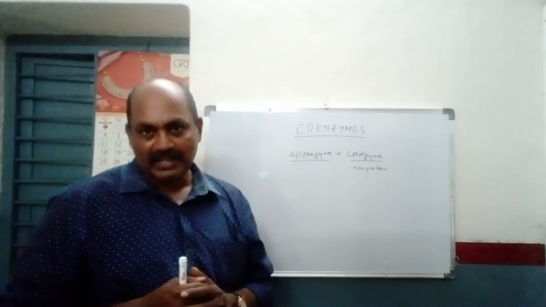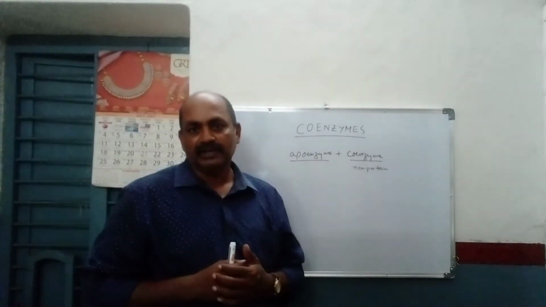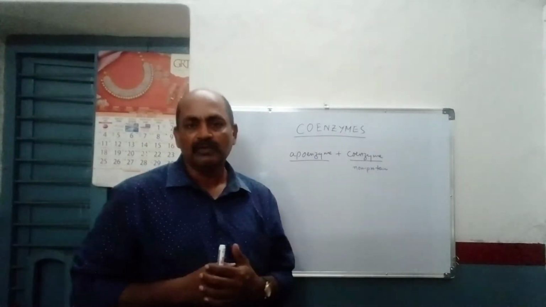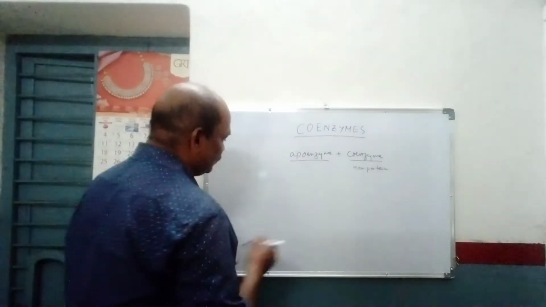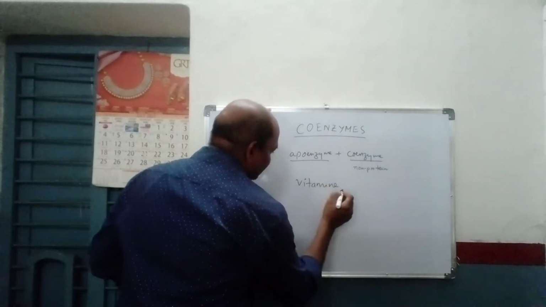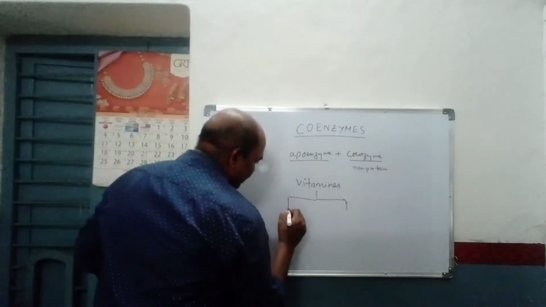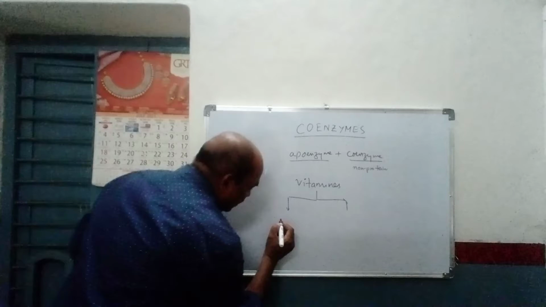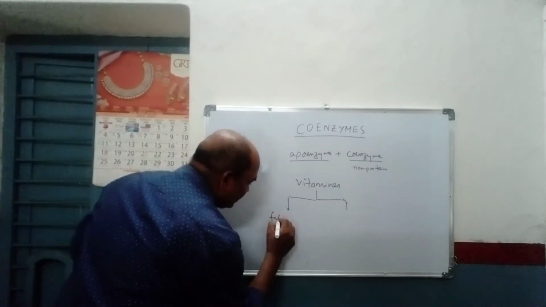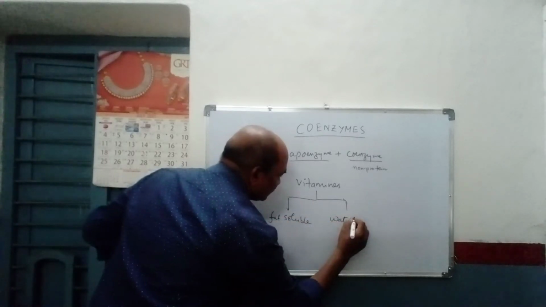You know that vitamins are classified, based upon solubility, into water soluble vitamins and lipid soluble vitamins. Vitamins means essential amines. One class is the fat soluble vitamins, another is the water soluble vitamins.